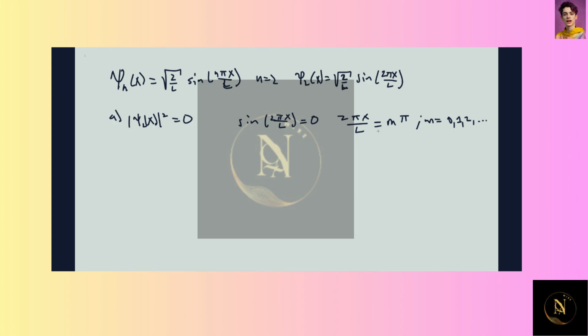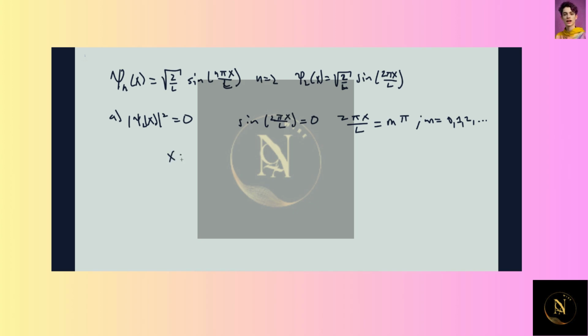If you look, when m is equal to 0, it becomes sine of 0, which is 0. When it's 1, sine of pi is equal to 0, sine of 2 pi is equal to 0, and so on. Now we want to solve for what values of x make this true.